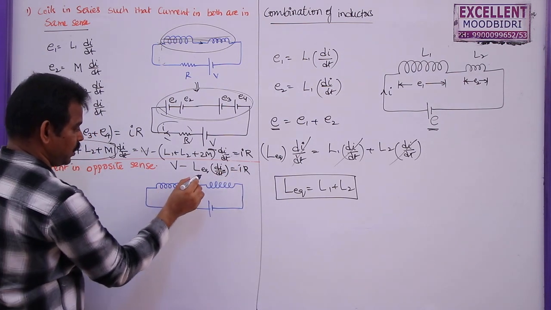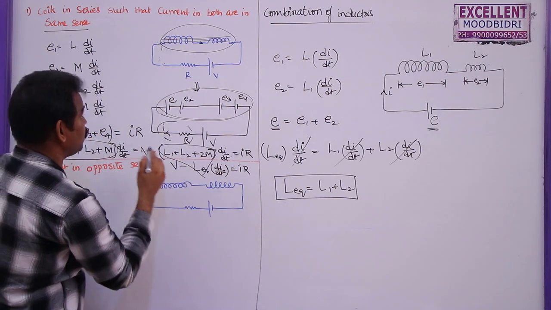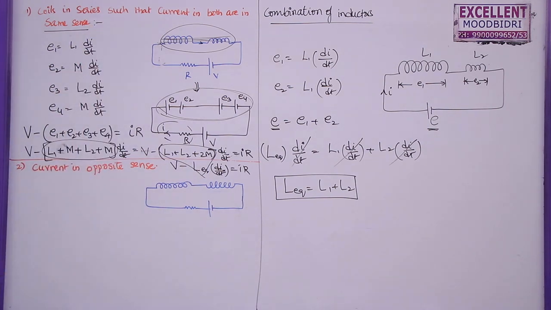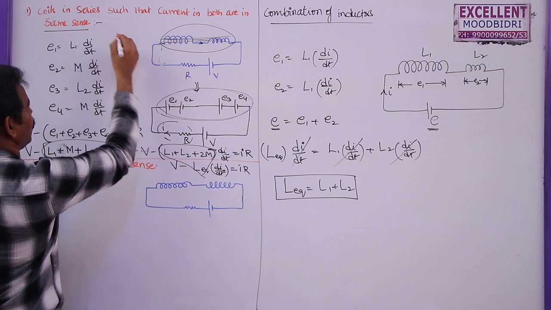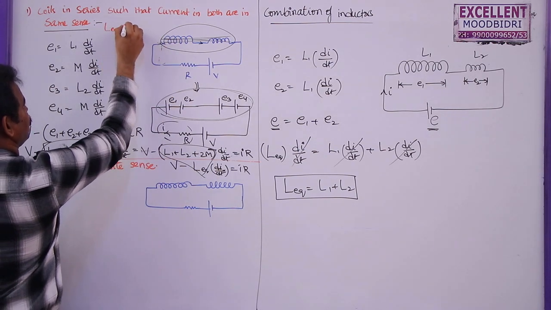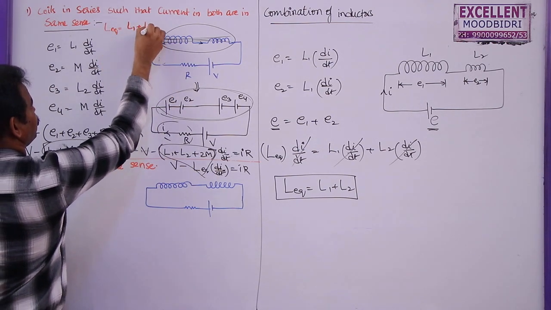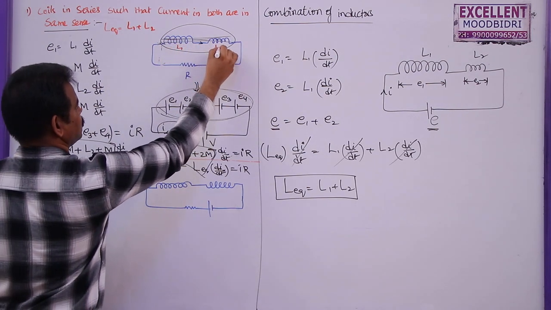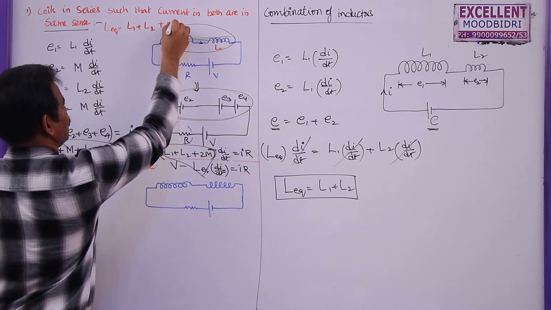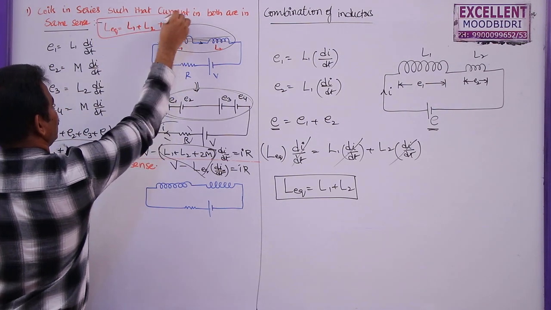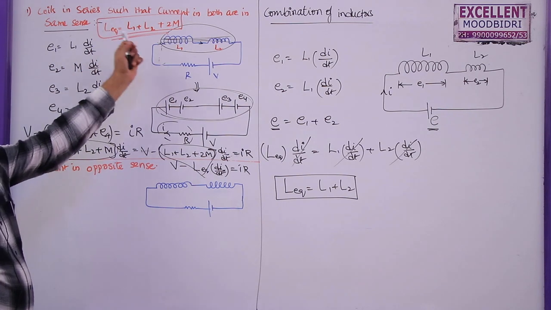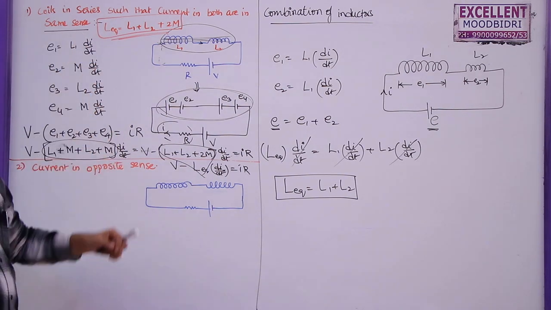So from this we can write the final expression, the total effective self-inductance of this combination. L equivalent is equal to the sum of the two self-inductances of these two coils, L1 plus L2, plus 2 times the mutual inductance between these two coils, 2M. So you can use this formula when both are aiding, or in the same sense, when the current in both coils is in the same sense.